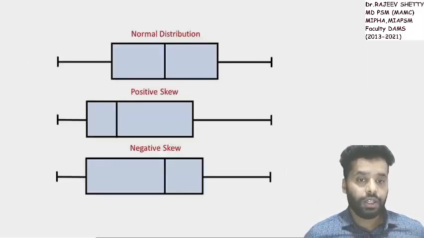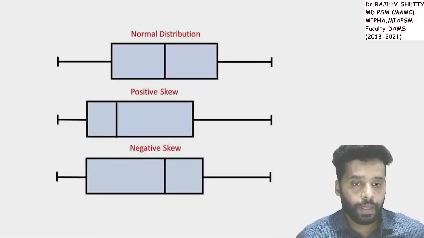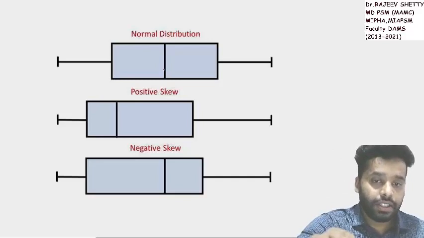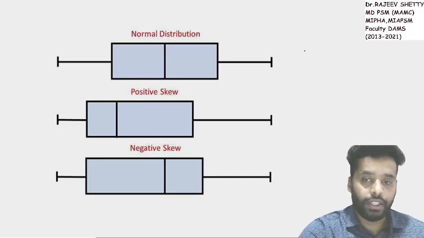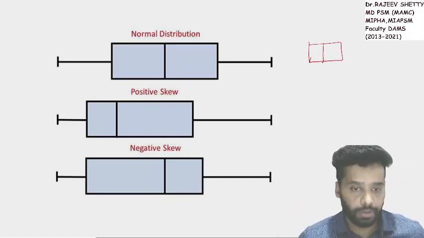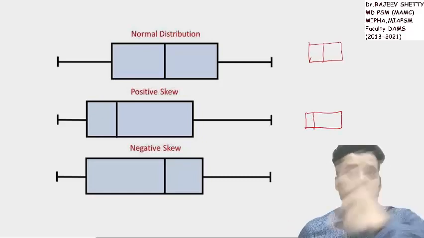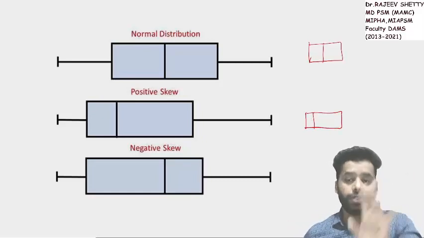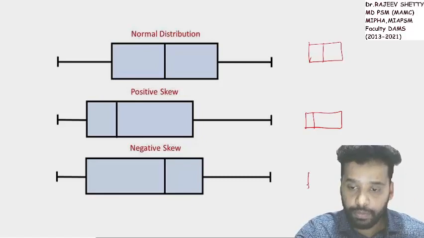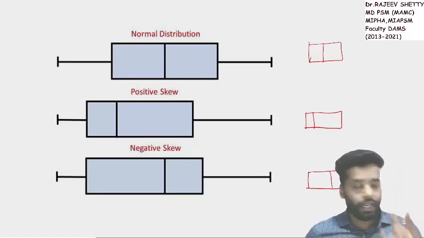Listen now. This was a horizontal plot which I had discussed. If the median is in the center, it is a symmetrical distribution. If the median is shifting towards the lower end, then it is positive skewness. If the median is shifting towards the higher end, okay, good.